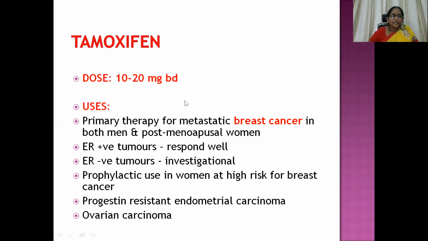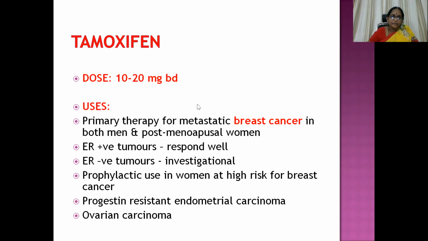The dose to be given: for hormonal and anti-hormonal drugs you have to remember the dose, not for the other anti-cancer drugs. You don't need to remember the dose of the other anti-cancer drugs, okay? Dose to be given is 10 to 20 mg/d, used in the management of primary therapy for metastatic breast cancer in both men and postmenopausal women.